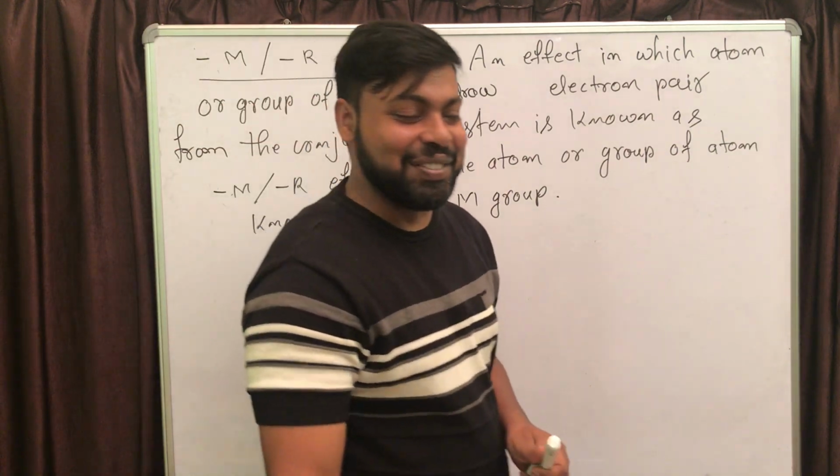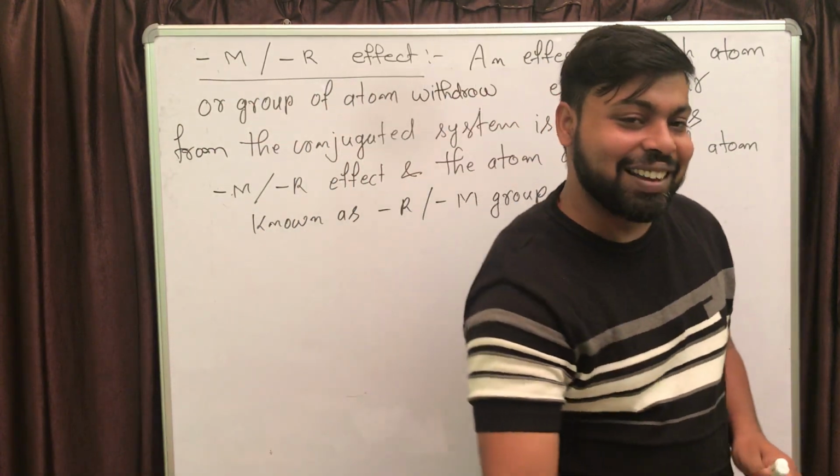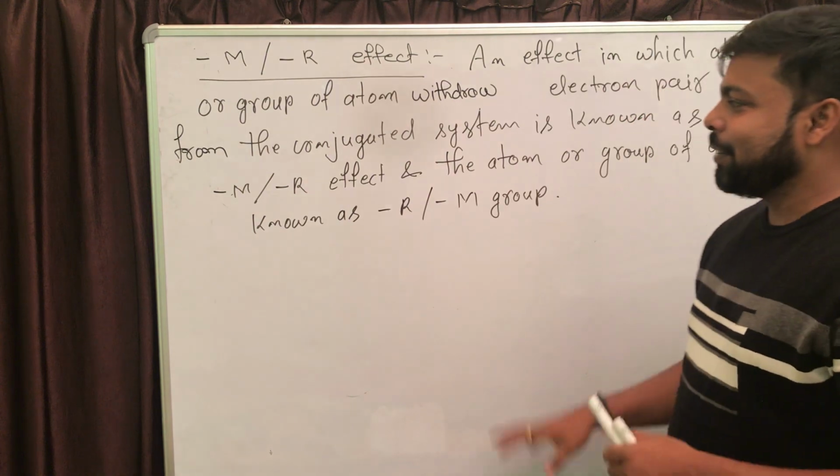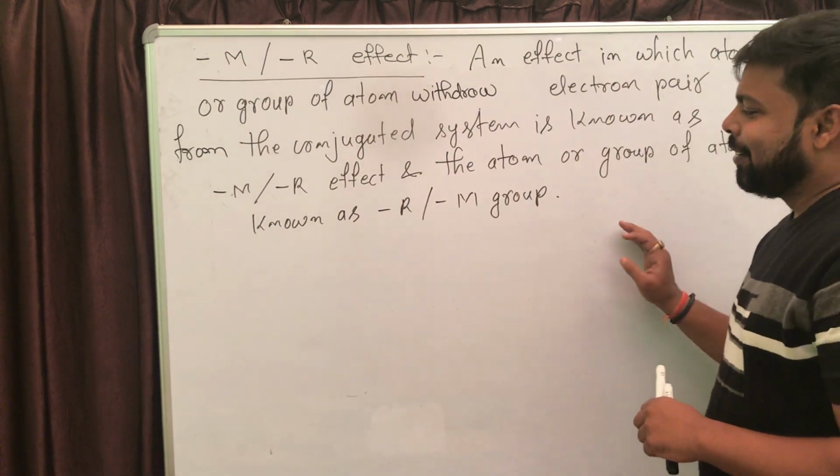Just a slight change in the definition, you will get the definition of minus R and minus M. I hope you are clear with the definition.